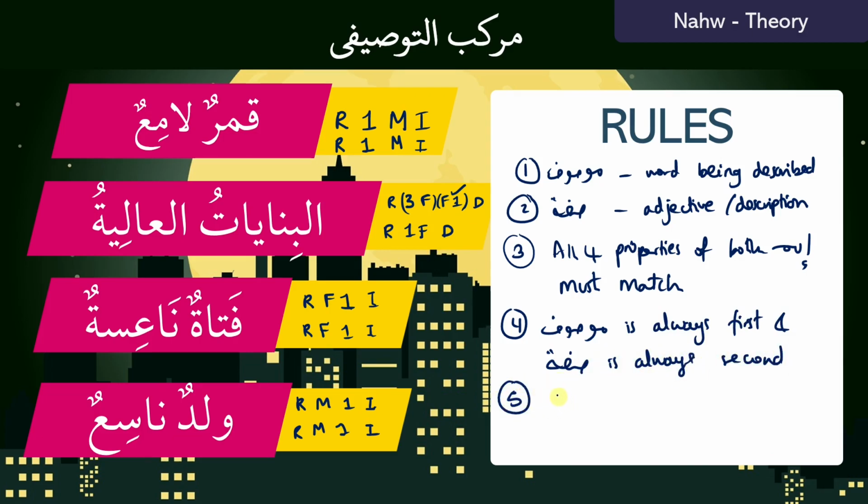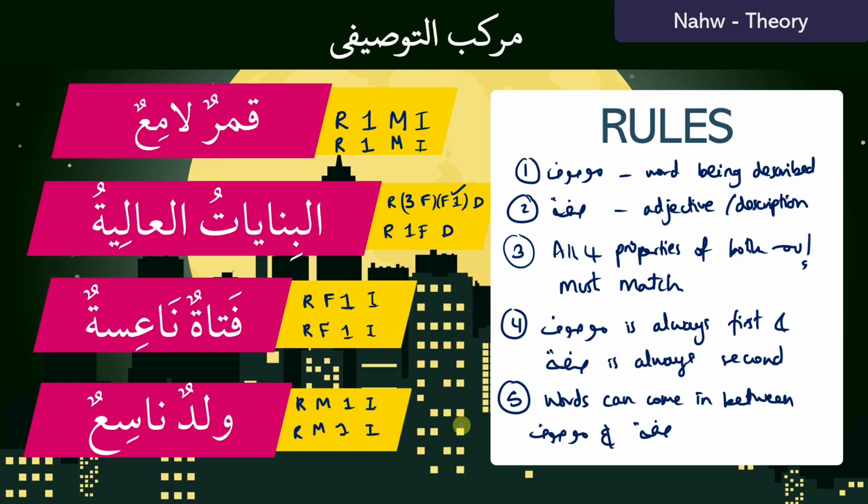And lastly, number 5, we haven't seen that in the examples, but other words can come in between the mousuf and the siffah. Whereas for a murakkab idafi and a jar majroor, that cannot happen. The mudaf and the mudaf ilayh, and the jar and majroor, have to be together. They don't like being far away from each other. As for inna and the other huruf mushabbahatu bil fi'l and their ism, and the mousuf and its siffah, they can have some distance between them. The last note is that just because the mousuf is always first, when we translate it doesn't mean we're going to say moon bright. We're still going to say bright moon because this is how the English language works.